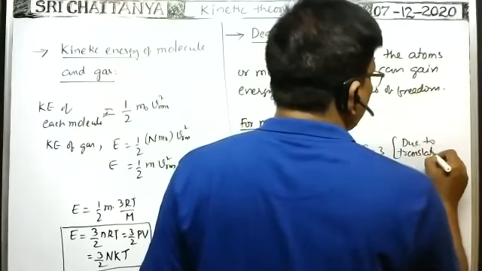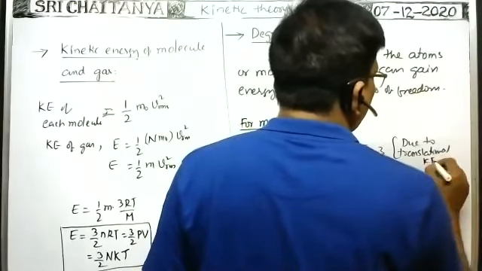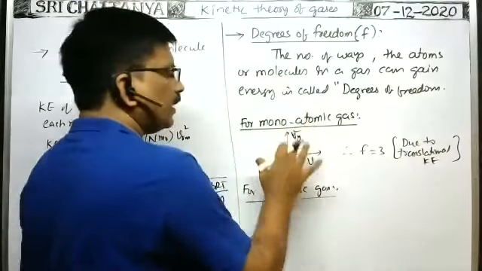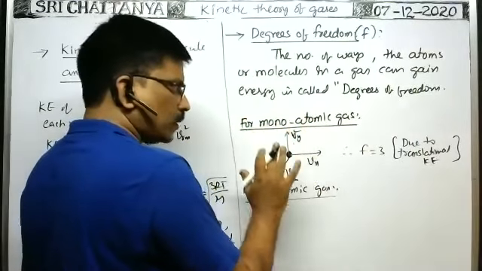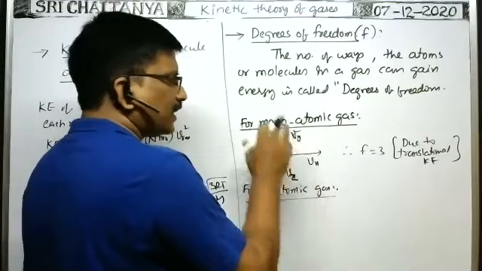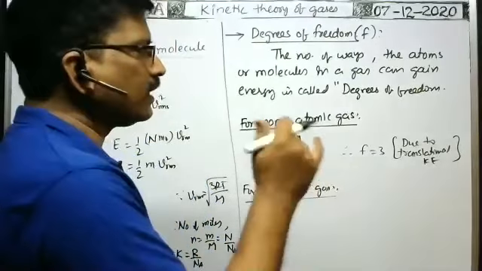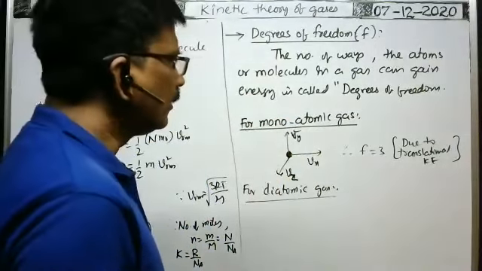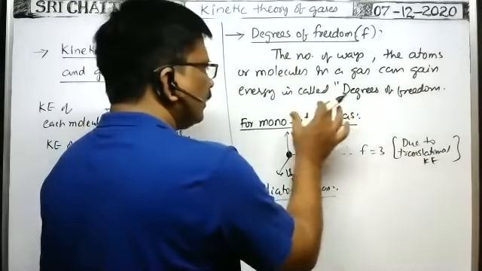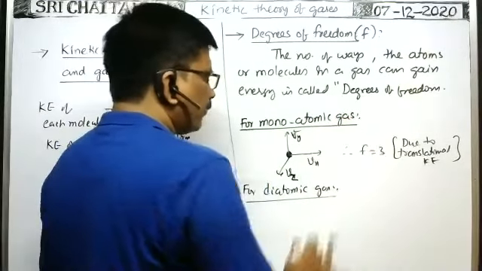Because of motion of the particle along the x, y, z axes only, it acquires energy. Such energy acquired due to velocities along the x, y, z axes is called translational kinetic energy. So due to translational kinetic energy, this monoatomic gas has 3 degrees of freedom.